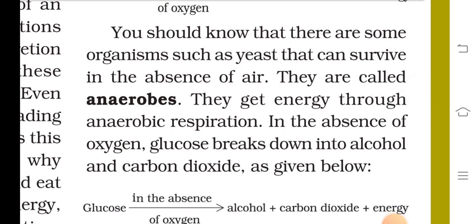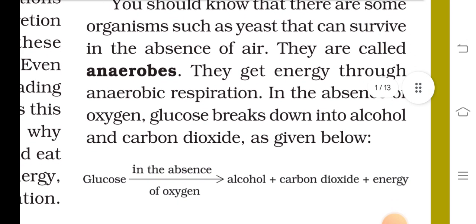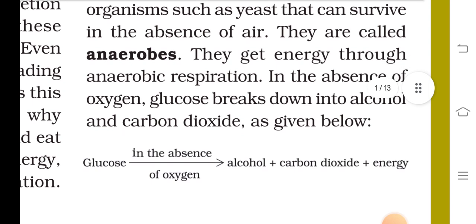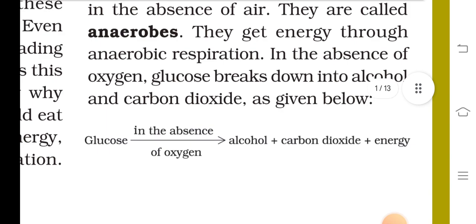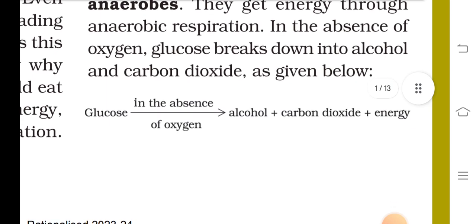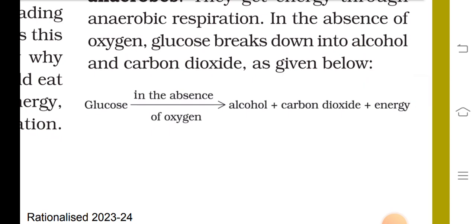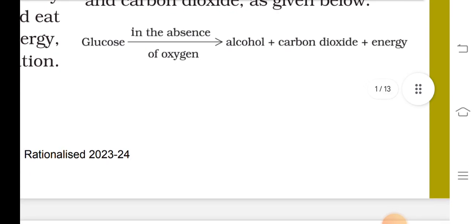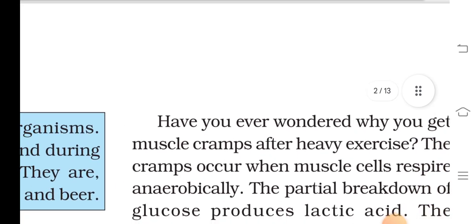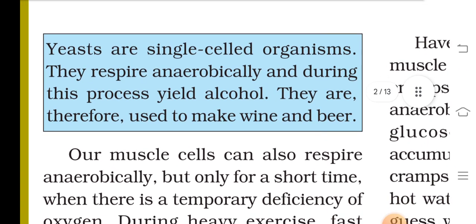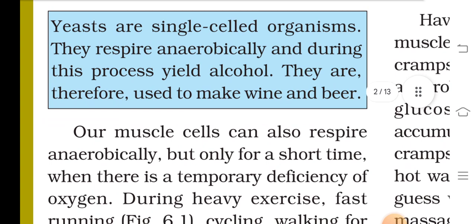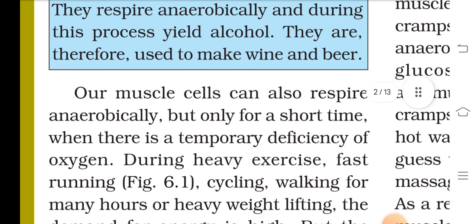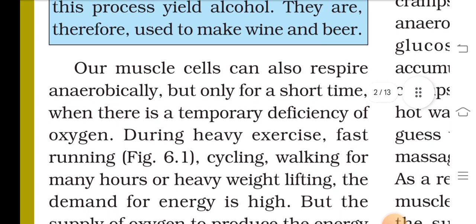You should know that there are some organisms such as yeast that can survive in the absence of air. They are called anaerobes. They get energy through anaerobic respiration. In the absence of oxygen, glucose breaks down into alcohol and carbon dioxide as given below. Glucose in the absence of oxygen gives alcohol plus carbon dioxide plus energy. Yeasts are single-celled organisms. They respire anaerobically and during this process yield alcohol. They are therefore used to make wine and beer.